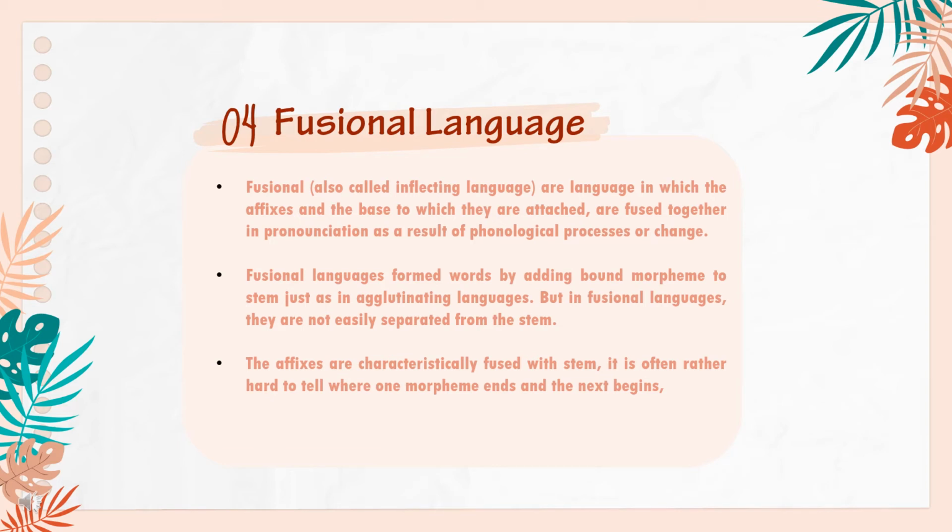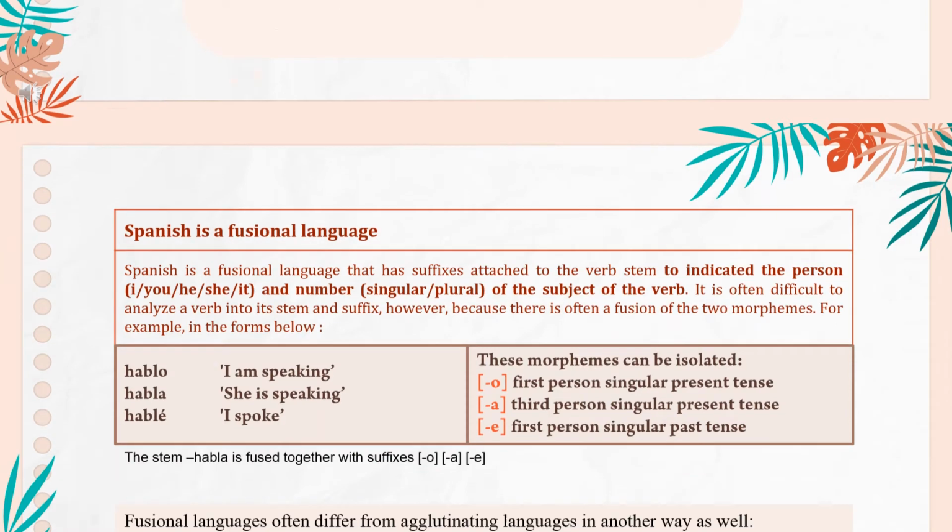The next is fusional language. Fusional, also called inflecting, languages are languages in which the affixes and the base to which they are attached are fused together in pronunciation as a result of phonological process or change. Fusional languages form words by adding bound morphemes to a stem just as in agglutinating languages. But in fusional languages, they are not easily separated from the stem. The affixes are characteristically fused with the stem. It is often rather hard to tell where one morpheme ends and the next begins.